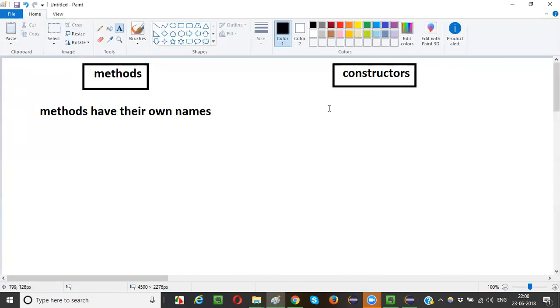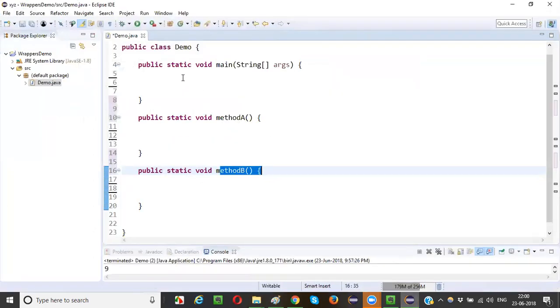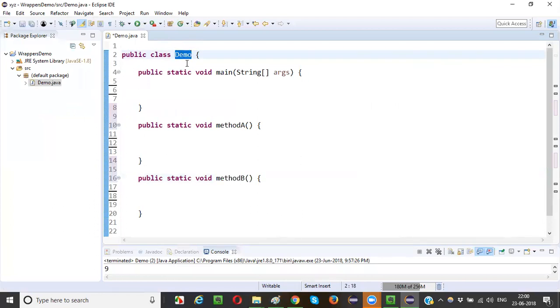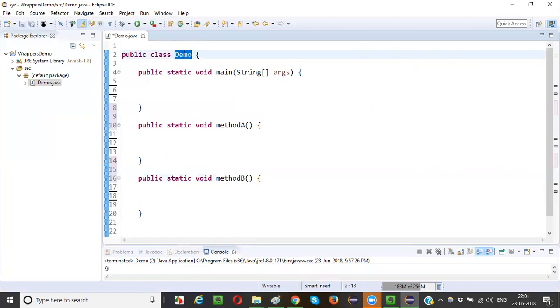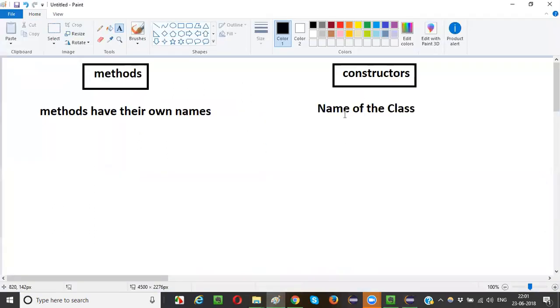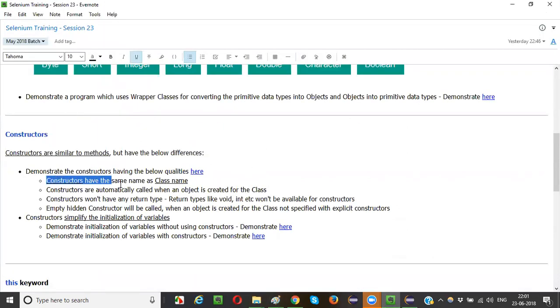But constructors will not have separate names, guys. Instead, constructors will have the name of the class. So here in this example, what is the class name? Demo. The constructor name will also be Demo, guys. If you have to create a constructor inside this particular class, the name of the constructor should be Demo. Constructor names are nothing but the class names, whereas methods have their own names. I'll demonstrate that soon. For now, just understand the differences at a high level.